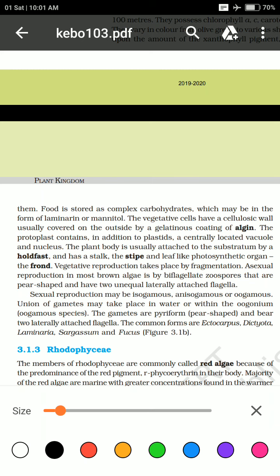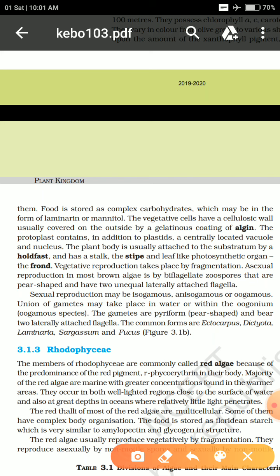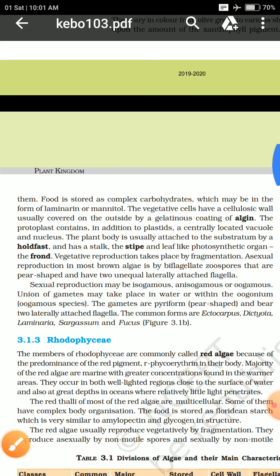Various examples which come under this category, Phaeophyceae or the brown algae, are Ectocarpus, Dictyota, Laminaria, Sargassum, and Fucus. These are the main examples or forms which come under the Phaeophyceae or brown algae.